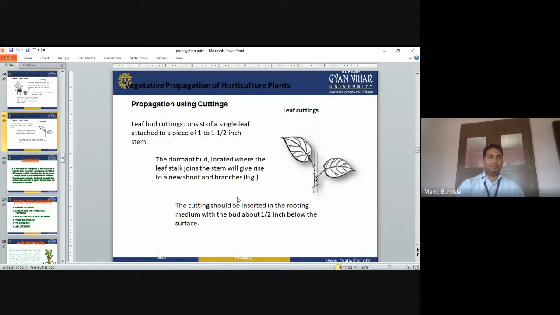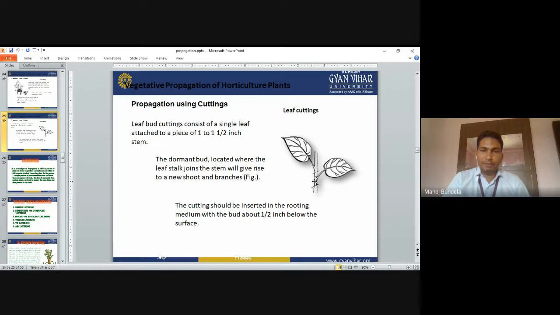Leaf bud cutting. A leaf bud cutting consists of a single leaf attached to a piece of 1 to 1.5 inch stem. So normally in leaf bud cutting, we cut a leaf which contains the buds, along with a 1 to 1.5 inch stem.